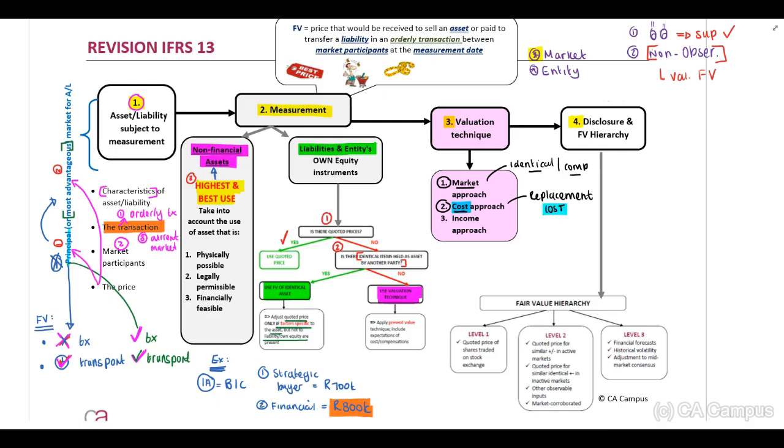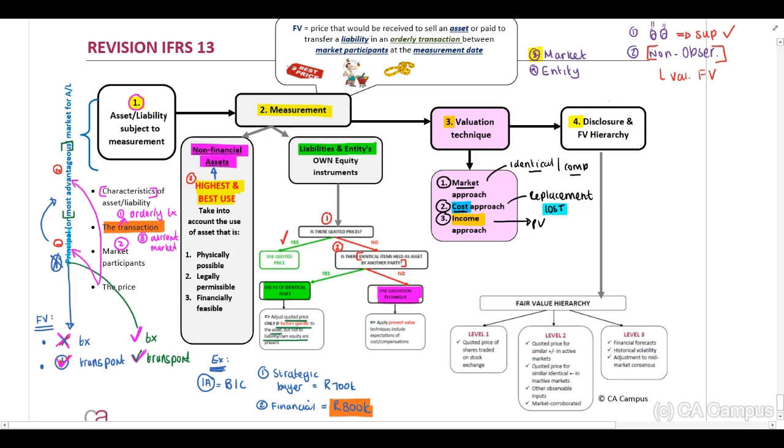And the third valuation technique is our income approach. This is where we calculate a present value based on the information provided. Therefore, we convert future amounts to a single current amount. Now, if you think about this, guys, normally we calculate present values based on a future value, a discount rate, and so forth. Therefore, when they provide you with a question with all of this detail, you need to identify that there might be an income approach that you will have to follow.